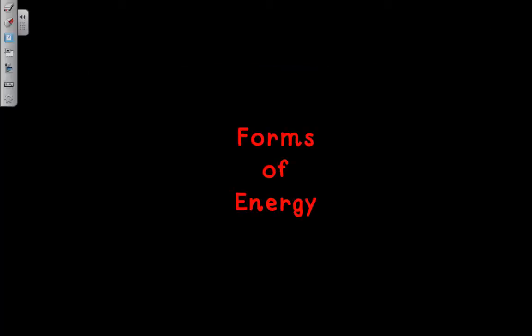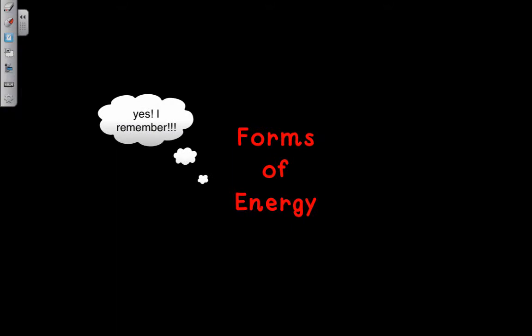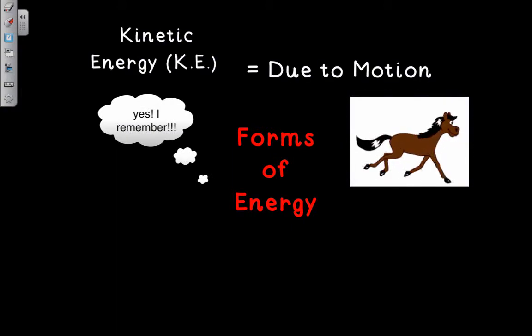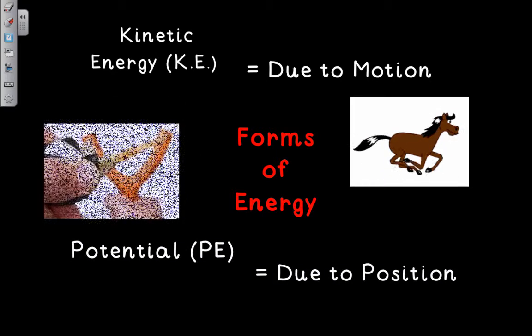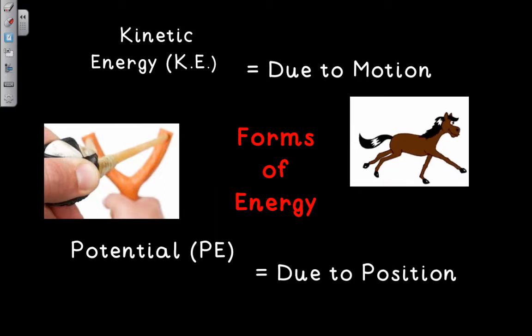There are two forms of energy that I hope you're very familiar with. One of them is kinetic energy, the energy due to motion, and we can see it in objects that are moving. And the other one is potential energy, the energy due to position. Here we can see that this has the potential to do a lot of harm. It's just waiting there. This type of potential that some objects have due to their position is called potential energy. Other examples can be the potential of a ball to fall, or the potential that you have when you reach the top of a roller coaster ride and you're about to go down.